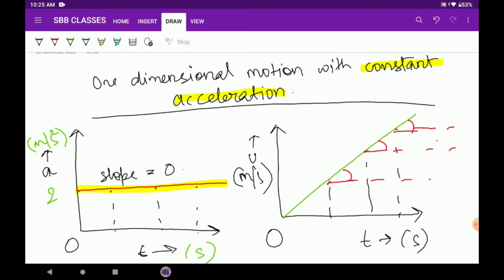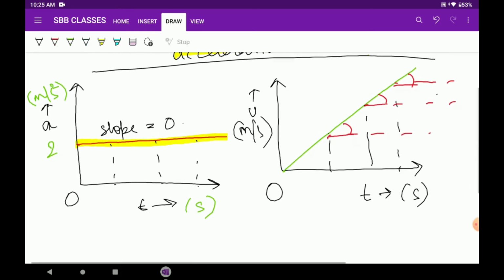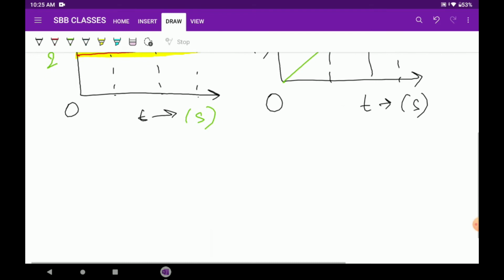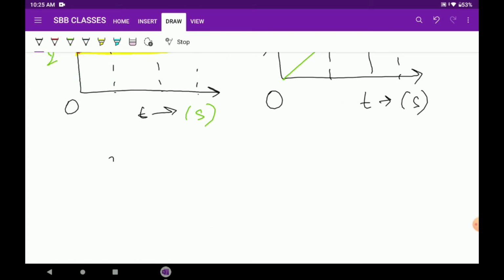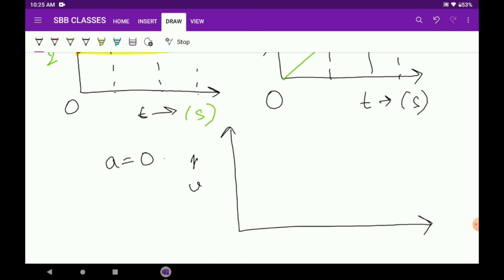Now what will happen if acceleration is 0? If acceleration is 0, then velocity will remain the same. Let me draw it in another graph. If acceleration is 0, then the velocity versus time graph will now be a straight line.